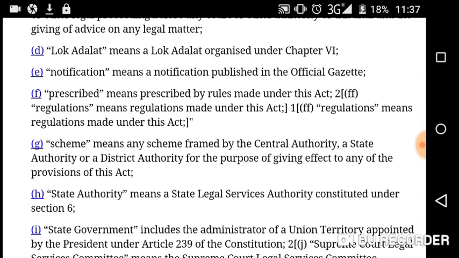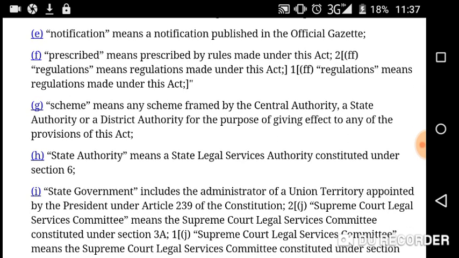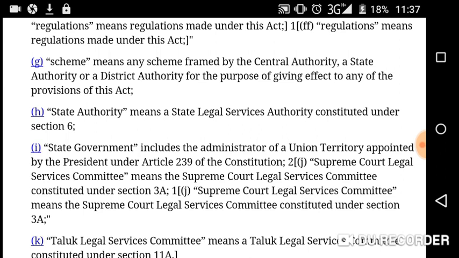Then notification is not important. Prescribed is not important. Scheme means any scheme framed by the central authority, state authority or district authority. So here we find there are three kinds of authority. Number 1, central authority. Number 2, state authority. And number 3, district authority, for the purpose of giving effect to any of the provisions of this act. So this is the scheme framed by these authorities. What is the purpose of framing those schemes? The purpose is to give effect to any of the provisions of this act.